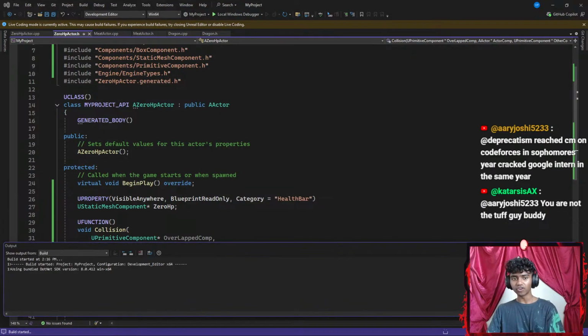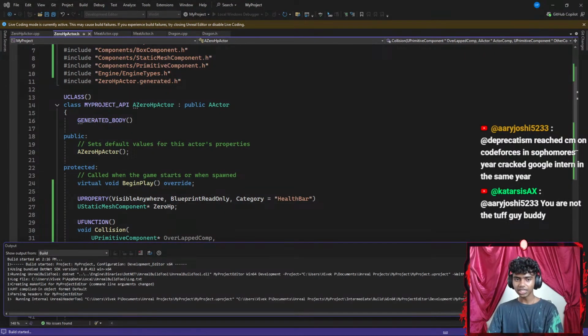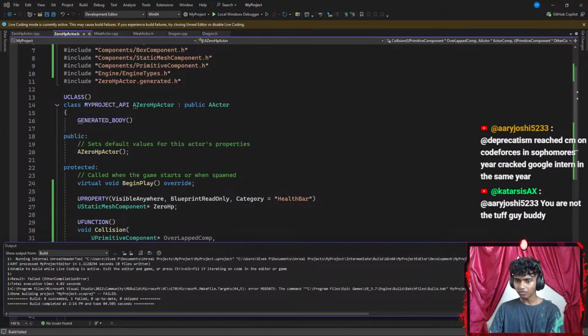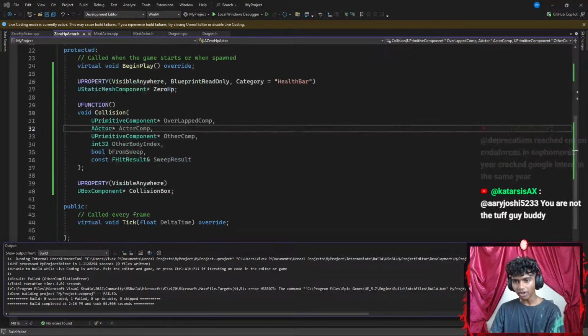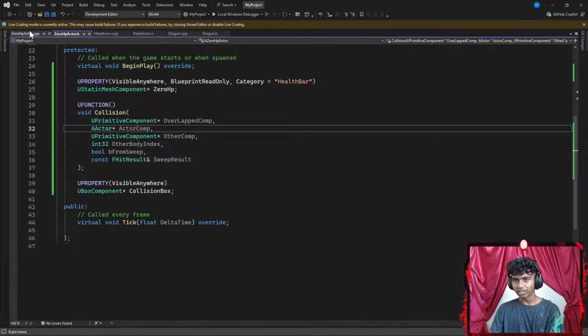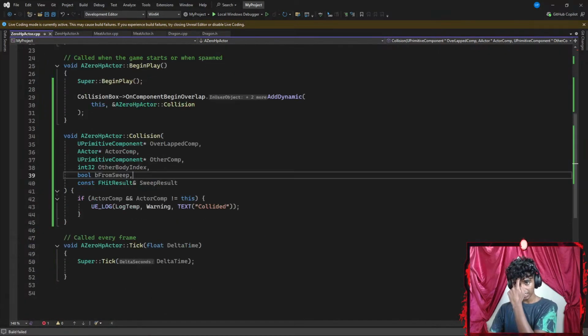There we go. It was just my function name that's wrong. Okay, let's see. So my function does run here. There we go. So it says 0 succeeded, 1 failed. Where did it fail? Let's see. So A0 actor collision. It says 0 succeeded, 1 failed. Okay, let's go all the way up here again.